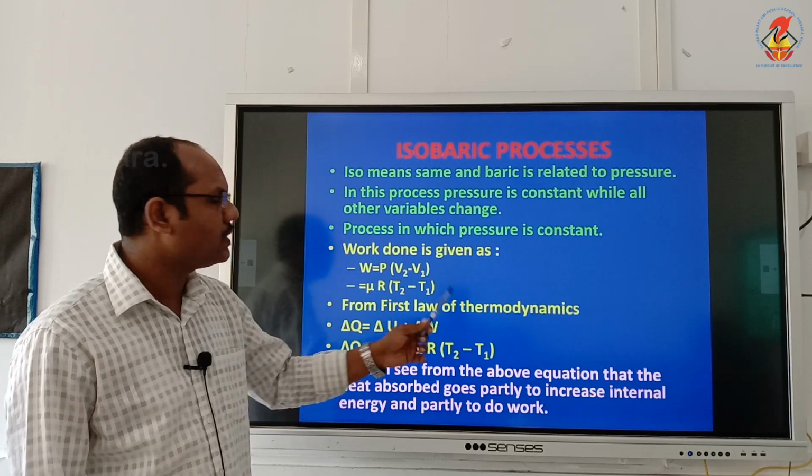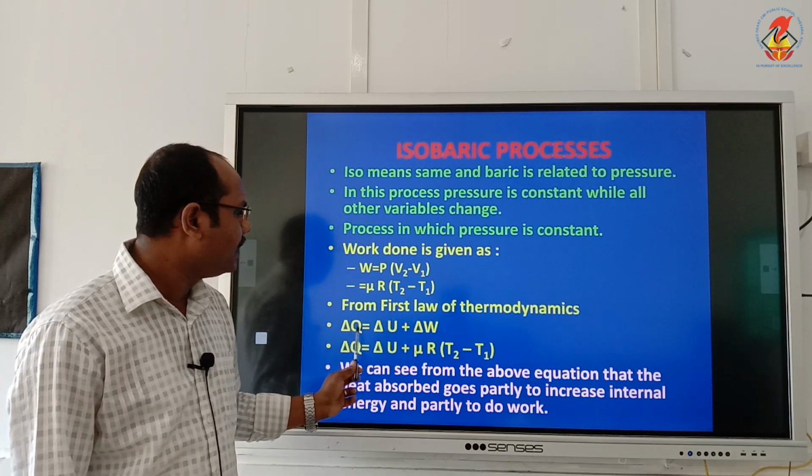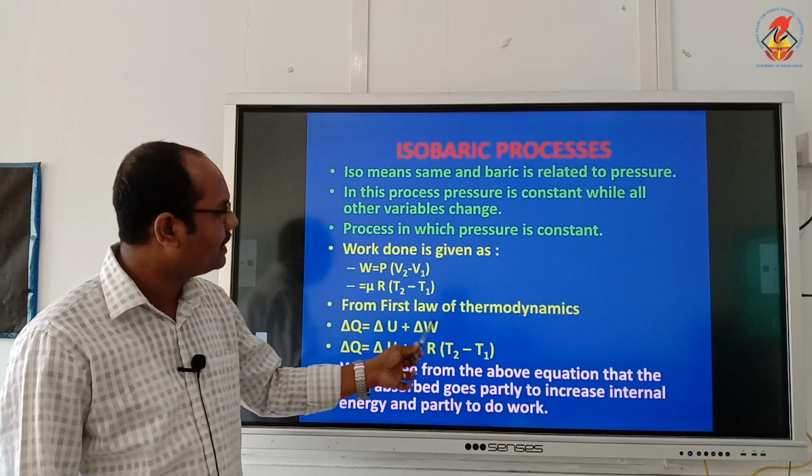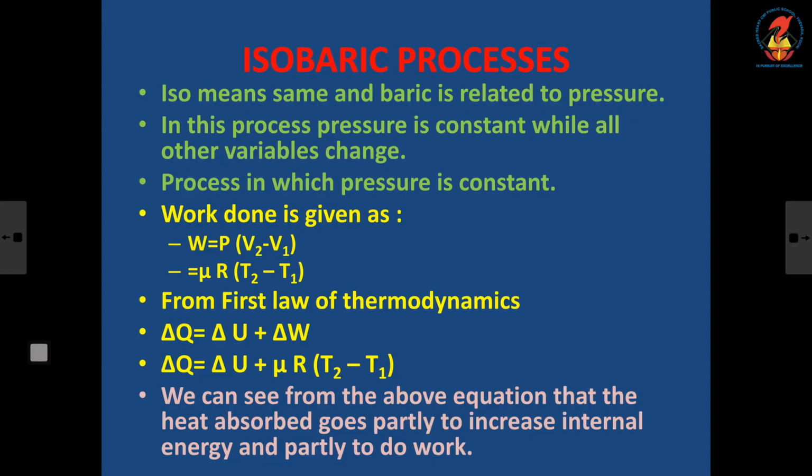Now, from the first law of thermodynamics, delta Q is equal to delta U plus delta W. Instead of delta W, I can write P into V2 minus V1, which is mu R into T2 minus T1.